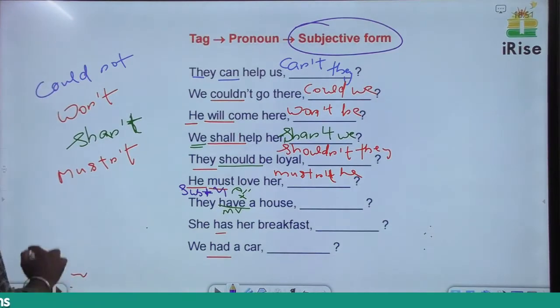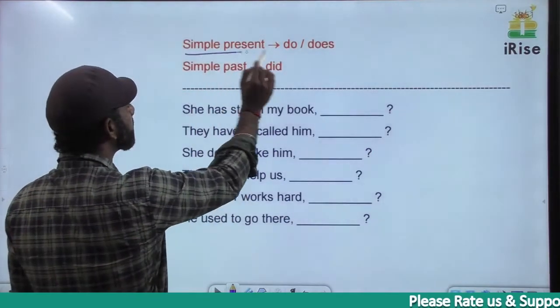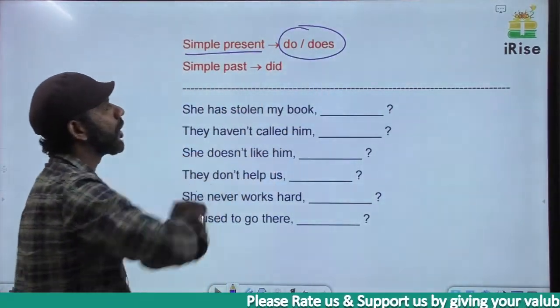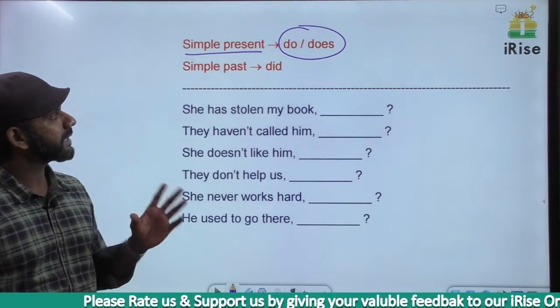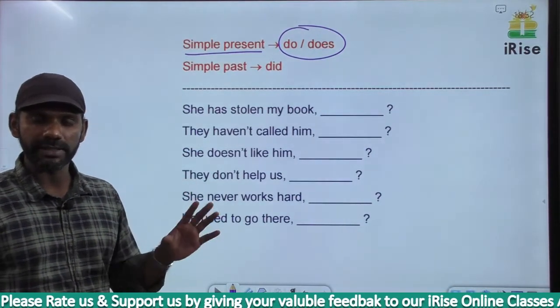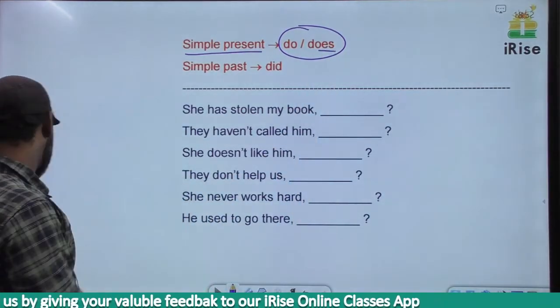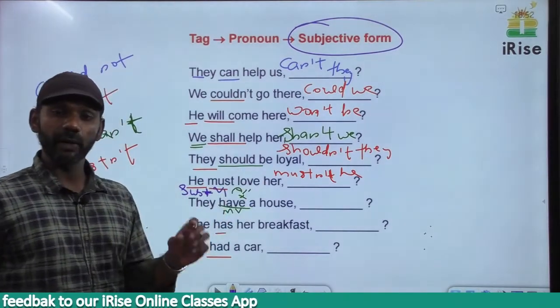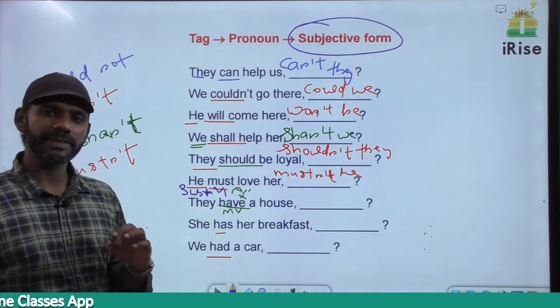Now the rule is this. Listen. If a sentence is in the simple present tense, in the tag we have to use do or does. Do is plural, does is singular because of the es. Fine. Now come to the same statement once again. They have a house, simple present tense, so we have to use do or does.